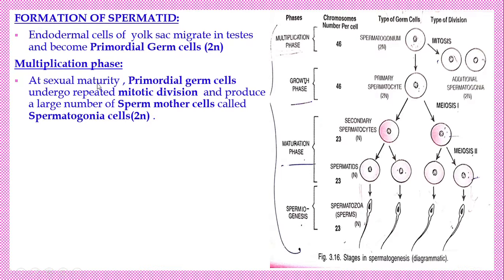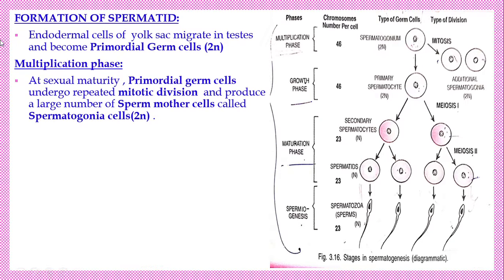Whenever a male boy attains puberty, the primordial germ cells undergo repeated mitotic division and produce more spermatogonia. That is also diploid in nature because only mitotic divisions take place here.